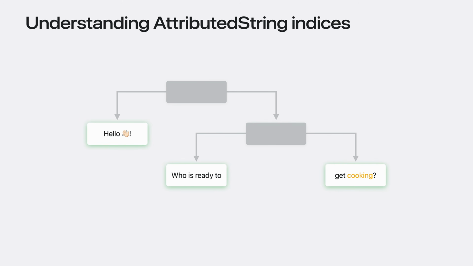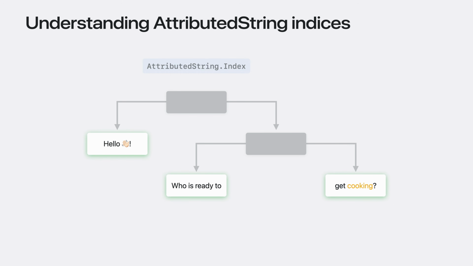Now, I'll explore indices from the example attributed string I created earlier to explain how they work. Like I mentioned, attributed string stores its contents in a tree structure, and here I have a simplified example of that tree. Using a tree allows for better performance and avoids copying lots of data when mutating your text. AttributedString.Index references text by storing a path through the tree to the referenced location. This stored path allows attributed string to quickly locate specific text from an index. But it also means that the index contains information about the layout of the entire attributed string's tree.